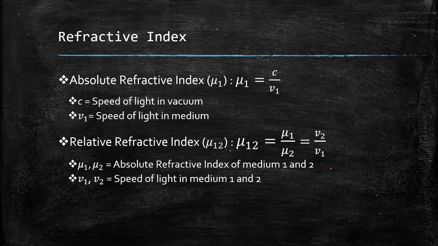Then we have the refractive index. Now there are two kinds of refractive index. The first is the absolute refractive index, which is defined by mu equals c by v1. c is the speed of light in vacuum and v1 is the speed of light in the medium. The second kind is the relative refractive index, which is defined for a pair of media, mu 1 2. This is defined as mu1 by mu2 or equivalently v2 by v1, where mu1 and mu2 are the absolute refractive indices of medium 1 and 2, while v1 and v2 are the speed of light in medium 1 and 2.